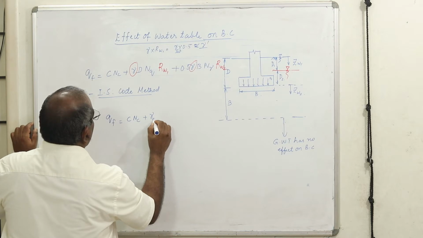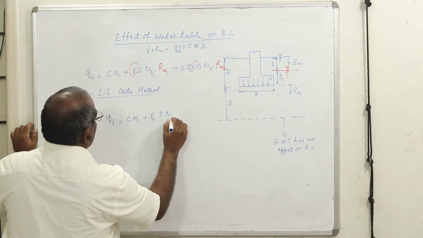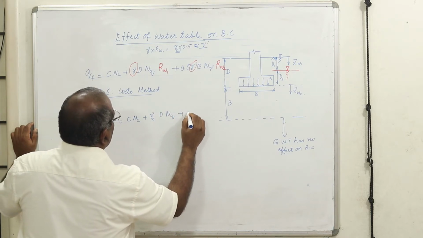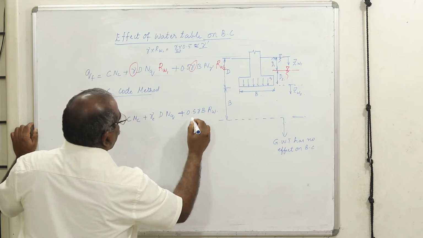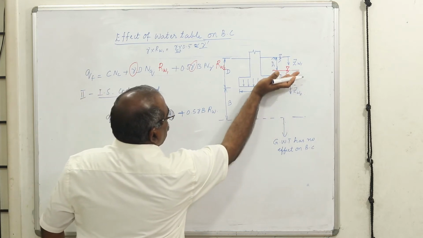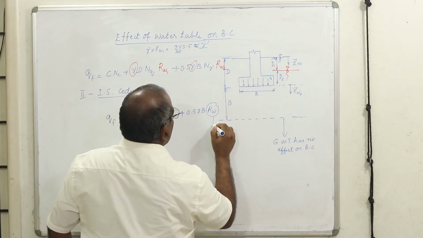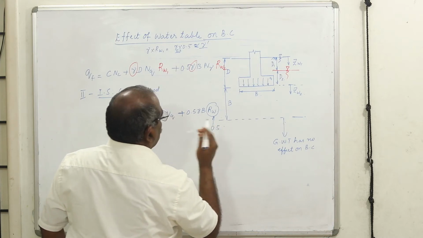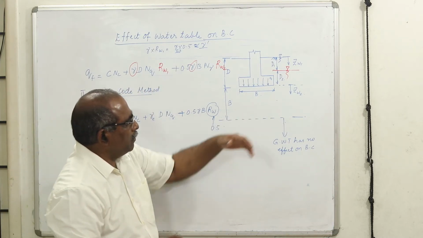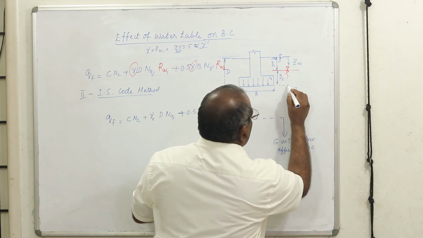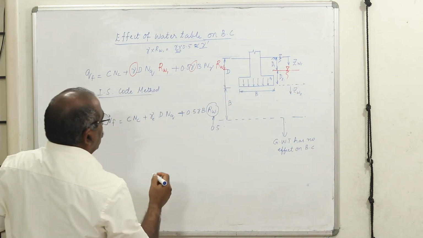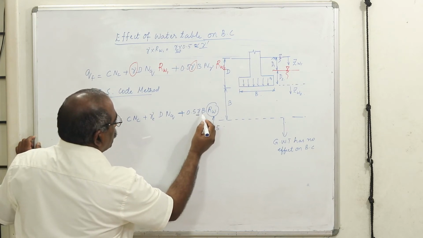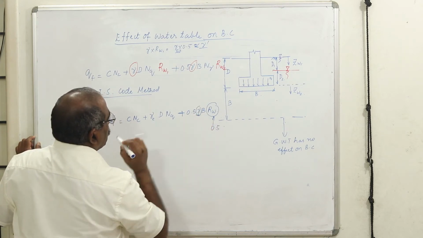This is effective unit weight, plus 0.5 into gamma B into reduction factor. Of course, when the water table is above this level, this is going to become 0.5 only, because it is completely submerged and it is going to be saturated. Therefore, I am going to use a reduction factor to reduce this unit weight.